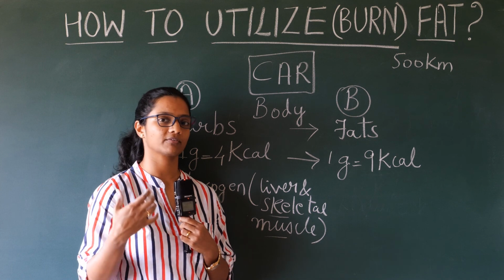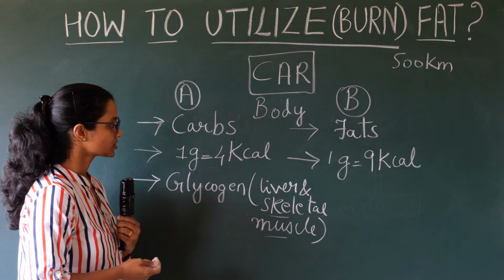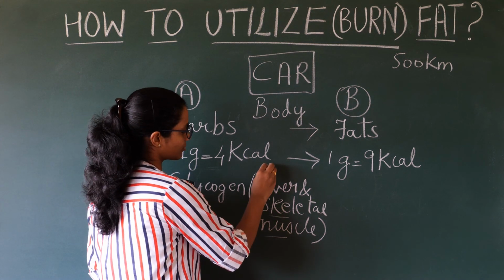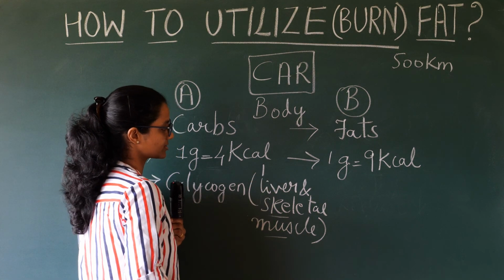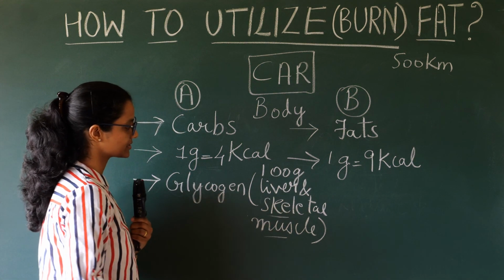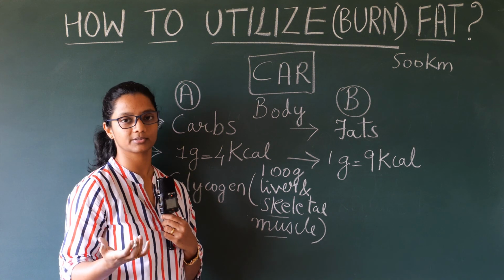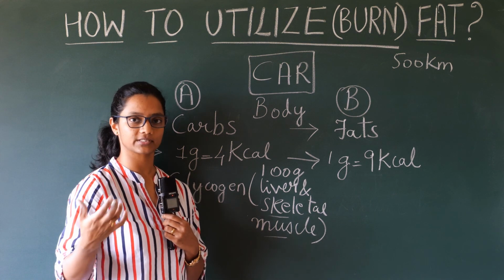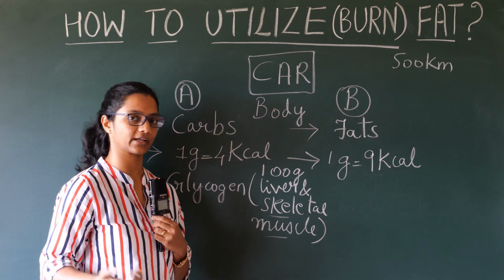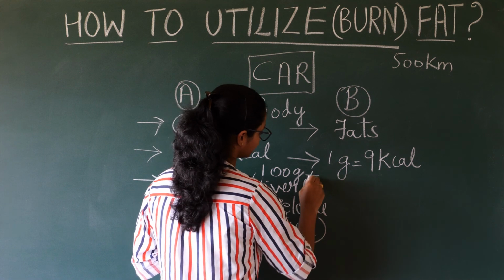Some may have more muscle mass and some may have less. The liver can store around 100 to 120 grams of glycogen, so let's consider around 100 grams. And the skeletal muscle, depending on how muscular the person is, if they have more muscle mass, they can store more glycogen. So let's consider it to be around 400.